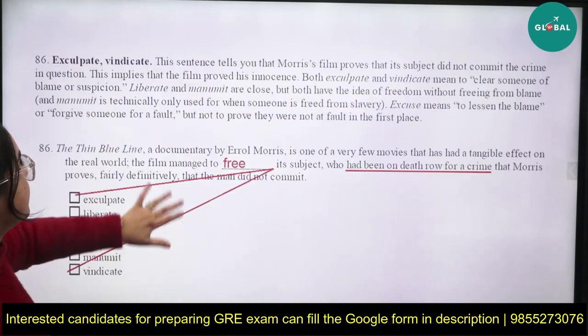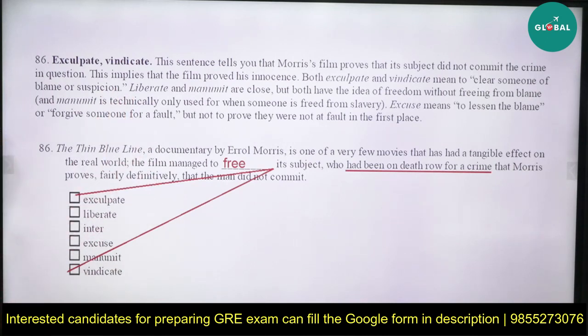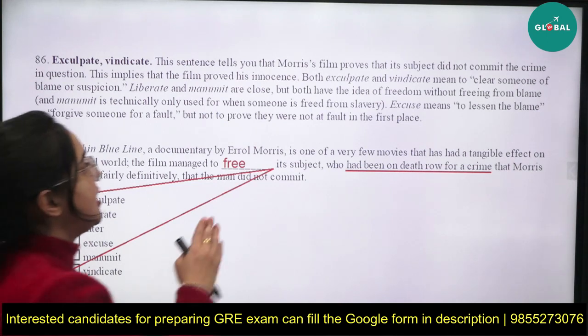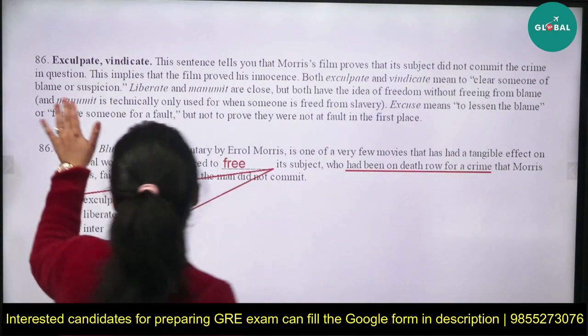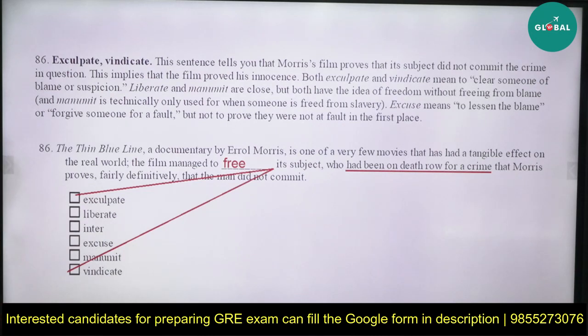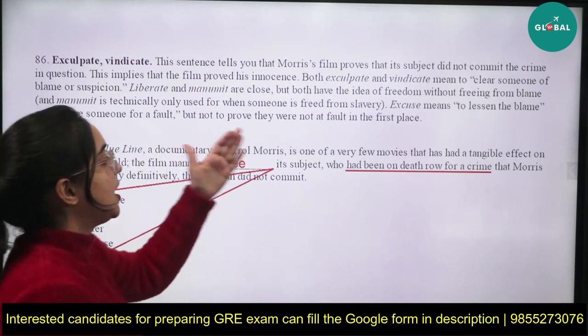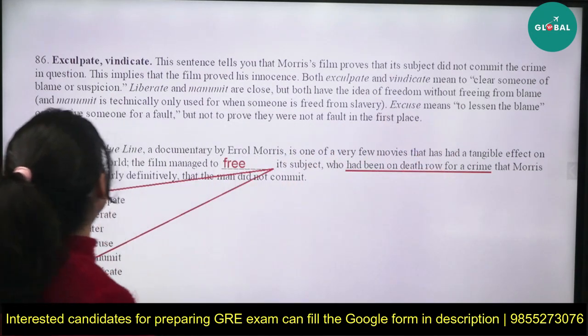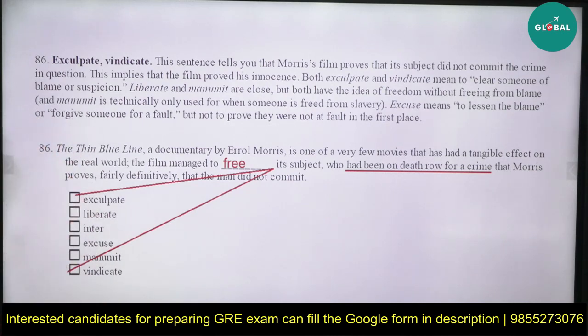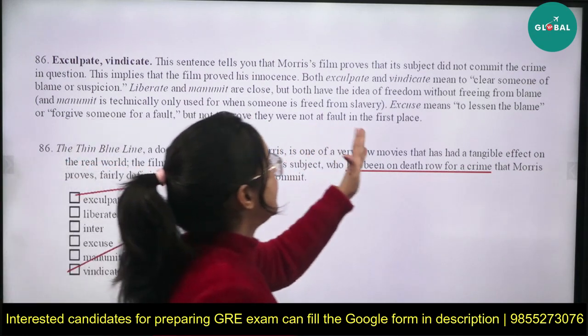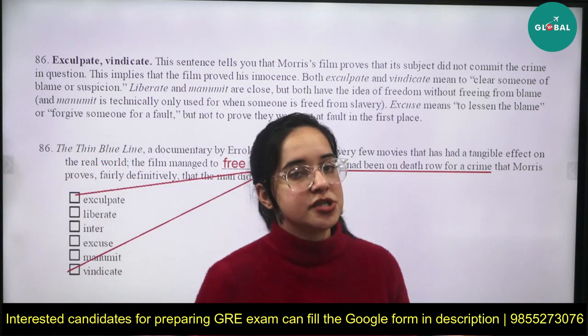Let's check out the synonym, like what is the explanation given. This sentence tells you that Morris's film proves that its subject did not commit the crime in question. This implies that the film proved his innocence. Both exculpate and vindicate mean to clear someone of blame or suspicion. Liberate and manumit are close, but both have the idea of freedom without freeing from blame. And excuse means to lessen the blame or forgive someone for a fault, but not to prove they were not at fault in the first place.